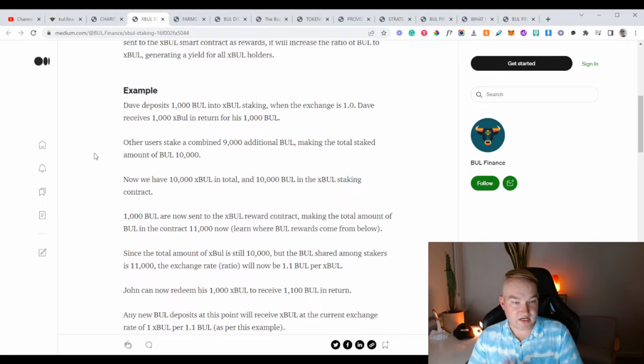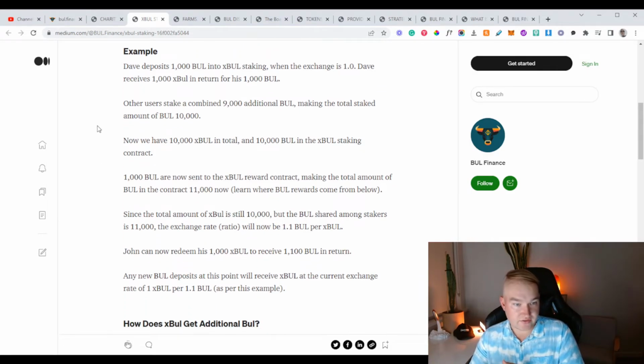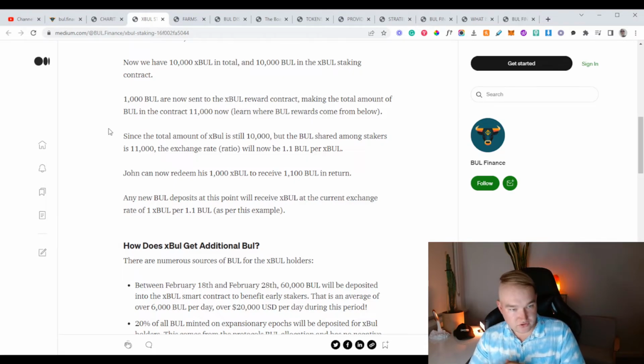So they've given an example here. So Dave deposited 1,000 Bull into XBull staking. When the exchange is 1, Dave receives 1,000 XBull in return for his 1,000 Bull. Now, other users stake a combination of 9,000 additional Bull, making it a total amount of 10,000 Bull. And now we have 10,000 XBull in total and 10,000 Bull in the XBull staking contract.